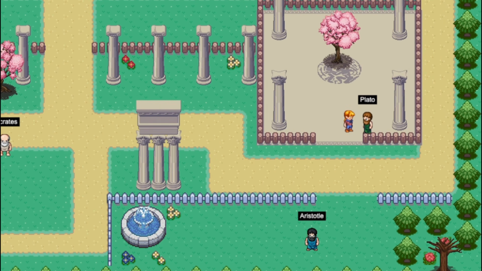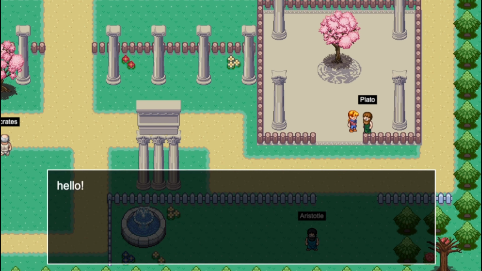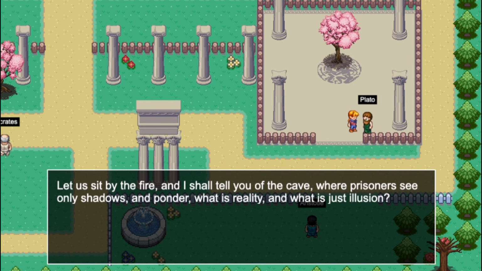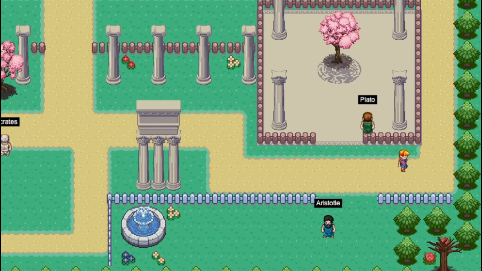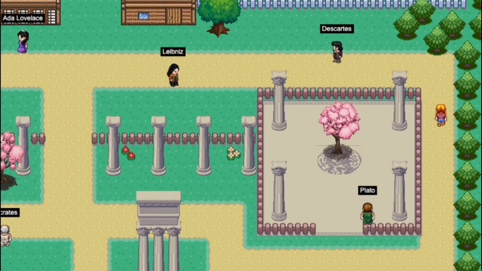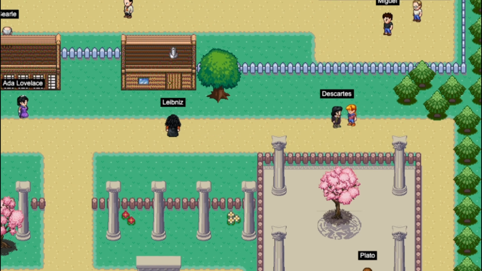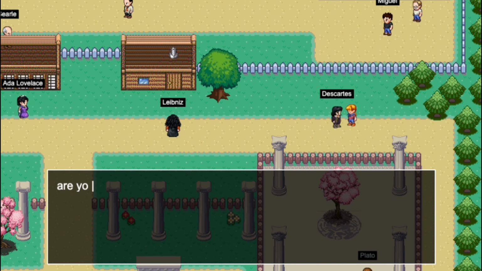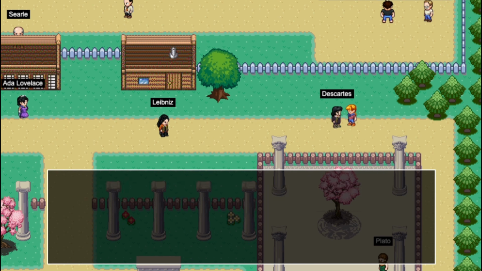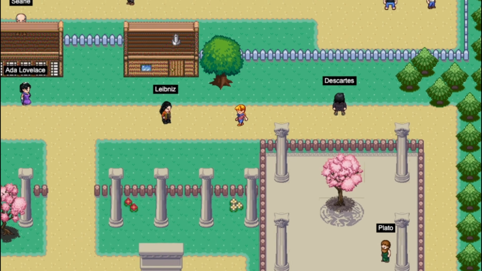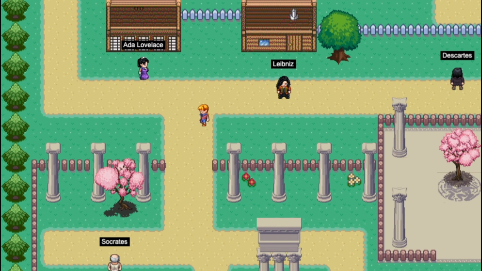This is not a traditional video game, and these aren't your regular NPCs. Each character you see on the screen right now is actually an AI agent pretending to be a historical figure. Plato, Aristotle, Turing, all of them are simulated by a complex agentic backend. A simulation where ancient philosophy meets modern AI.